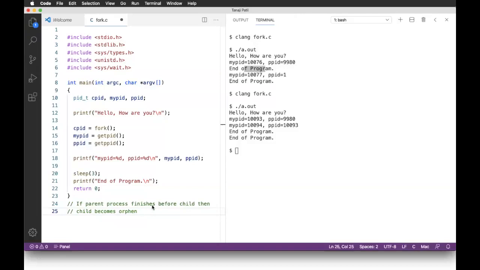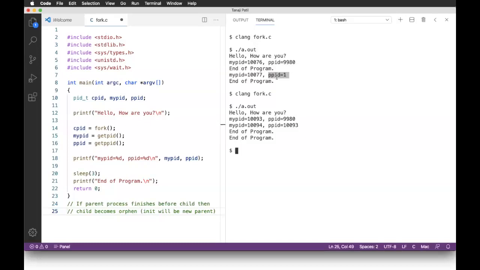Here init will be the new parent for that child, which is a grandparent, and that is the reason previously it was showing 1 for the child process, because the parent had already finished. Then the init process becomes the new parent.